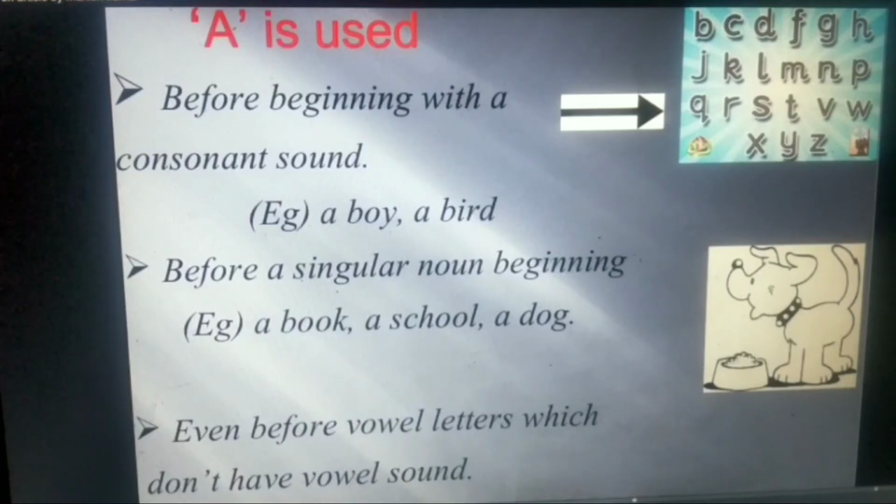Before a singular noun beginning, a book, a school, a dog. Even before vowel letters which don't have vowel sounds.